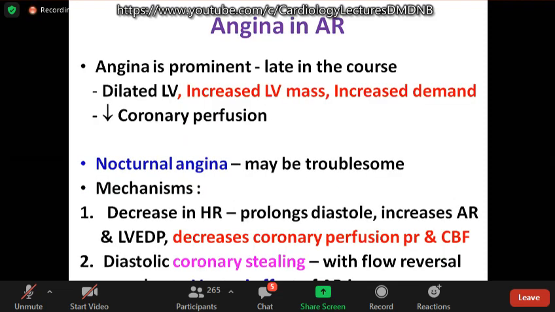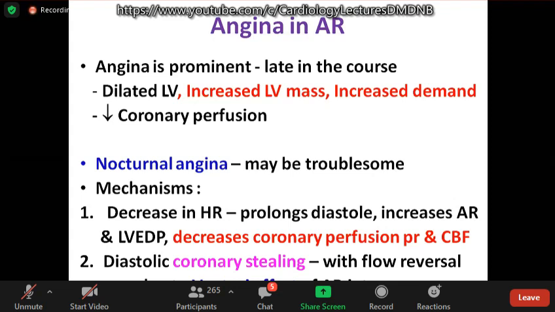Here also, angina can be due to increased demand due to increased LV mass, or decreased coronary blood flow due to decreased coronary perfusion. Nocturnal angina may be troublesome in some patients. Mechanisms described are: decrease in heart rate causes prolongation of diastole, which increases aortic regurgitation and results in increase in LV end-diastolic pressure. So this again decreases the coronary perfusion pressure and coronary blood flow.